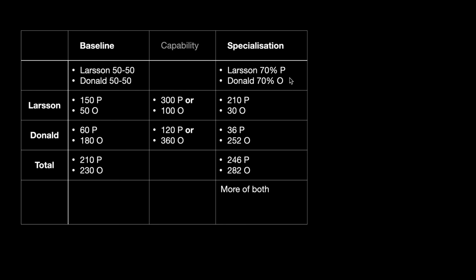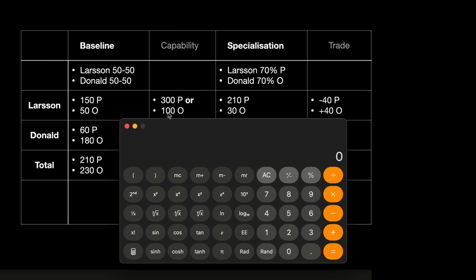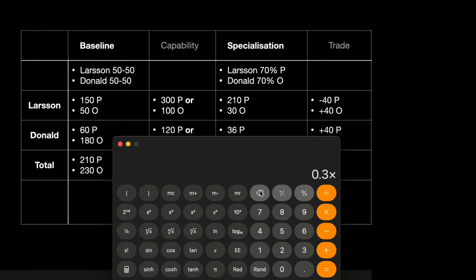Now let's do a simpler specialization scenario, where Larsson does potatoes on 70% of his plots and Donald does olives on 70% of his plots. 300 times 70% is 210. On the remaining 30% he does olives, or 30 olives. On Donald's max capability of 360, he does 70% olives, or 252, and the remaining 30% of his capacity he spends on potatoes and gets 36 potatoes.